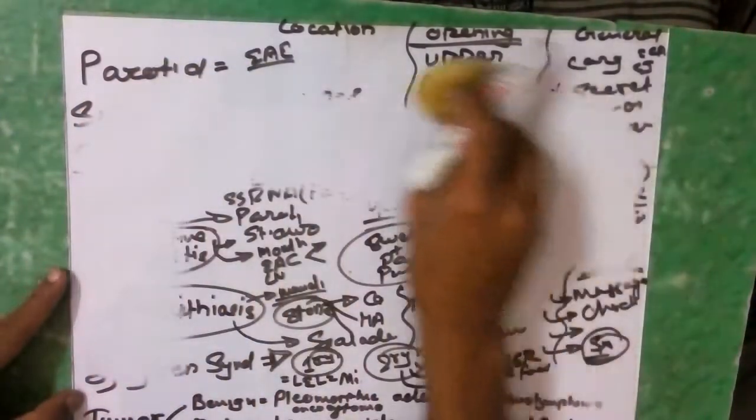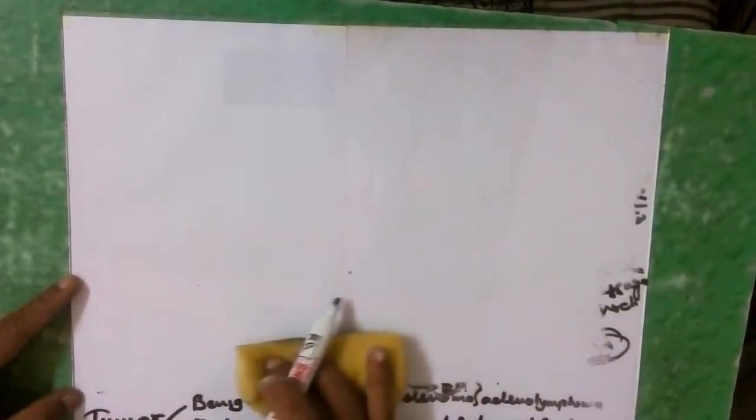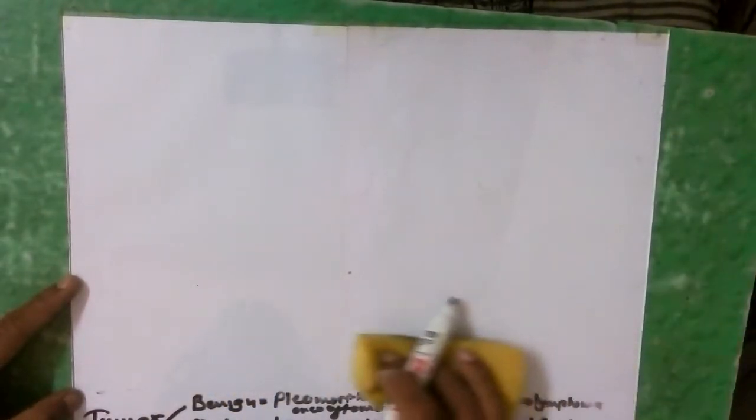Regarding tumors, they are divided into benign and malignant. Benign is further divided according to the site of the tumor. It can be either epithelial or mesenchymal. Epithelial is usually more common, that is pleomorphic adenoma, adenolymphoma and oncocytoma.